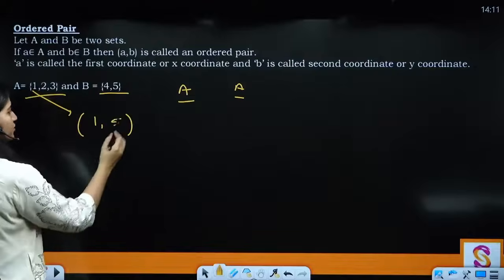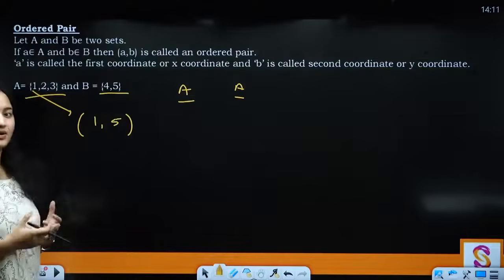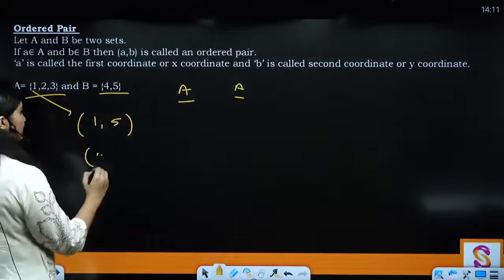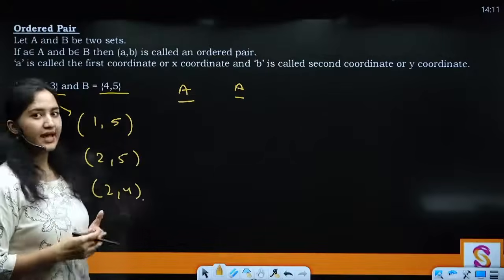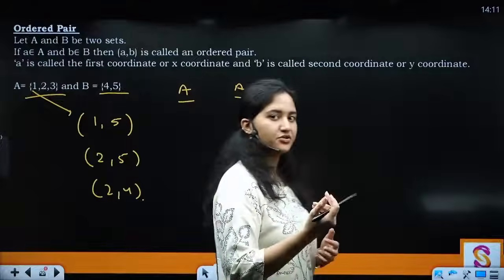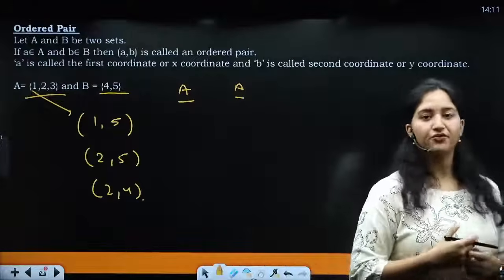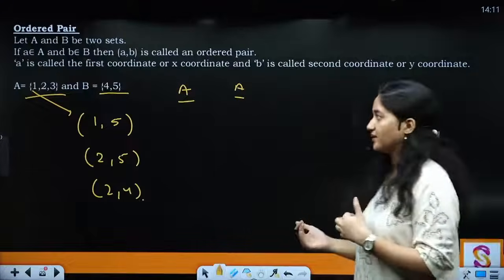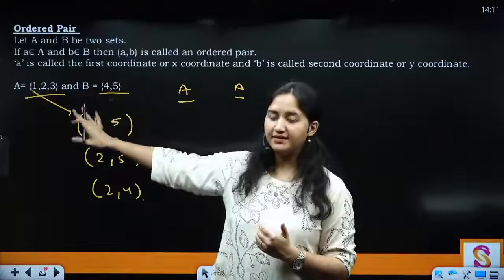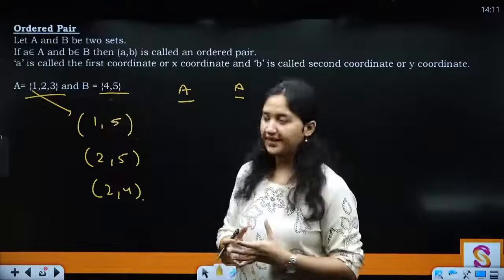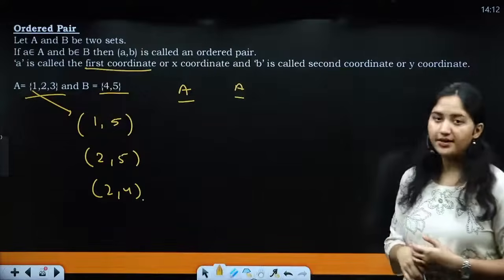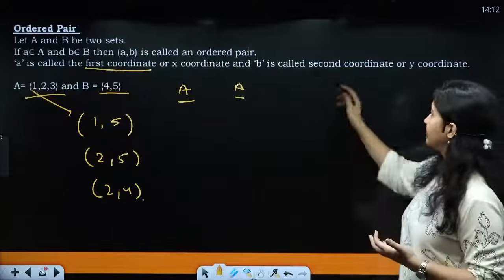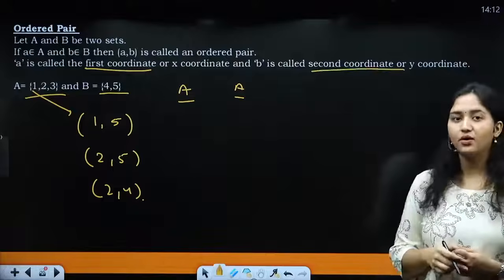B, so (1, 5). Okay, so this is an ordered pair. Another example is going to be (2, 5), (2, 4). Right? So where I'm taking the first coordinate, that is your x coordinate in an ordered pair, from a set A, and the second coordinate is coming from your set B, then we call this an ordered pair. Right? So आपका जो पहला element है उसे आप क्या कहते हो? First coordinate और x coordinate, and second element is known as second coordinate और y coordinate.